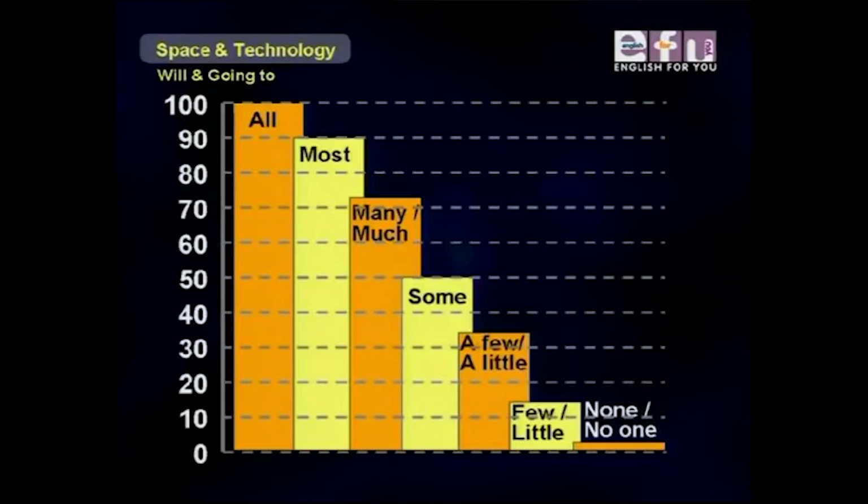Below that is some, about 50% of something. A few or a little, so a few used with countable nouns, a little used with uncountable nouns, maybe 30%. And below that, few or little, and then 0%, we have none or no one.